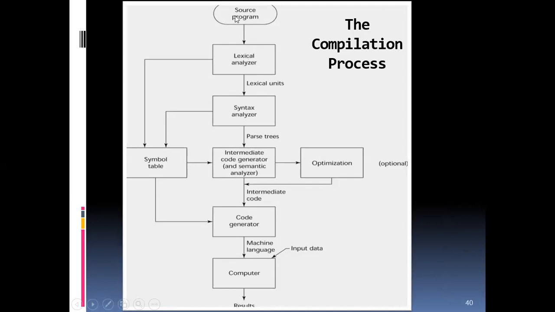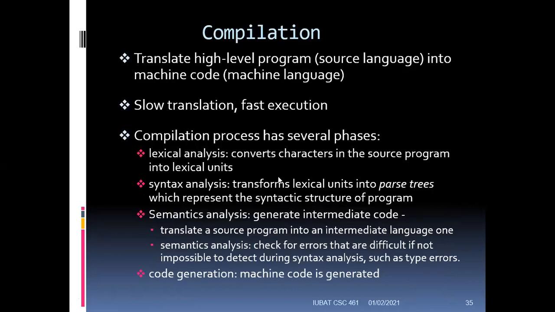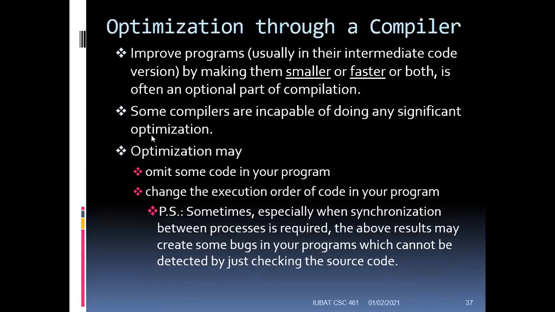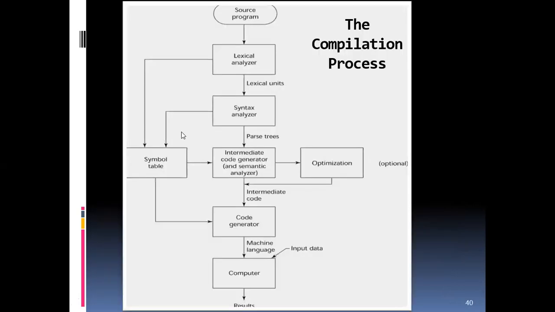The intermediate steps, the steps we see here, we talked about in the last picture. The symbol table works in parallel with all of these steps. So first the program starts and goes to the lexical analyzer, and as soon as the program goes to the lexical analyzer, the symbol table is generated.